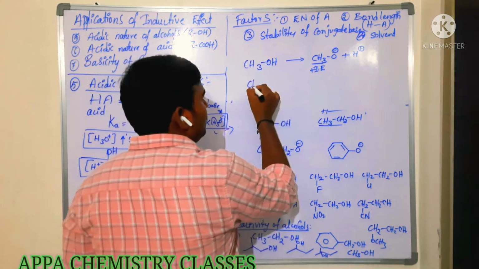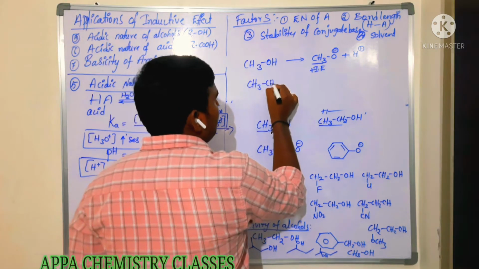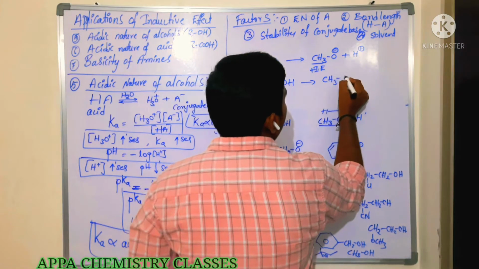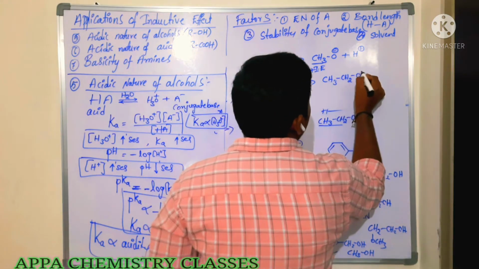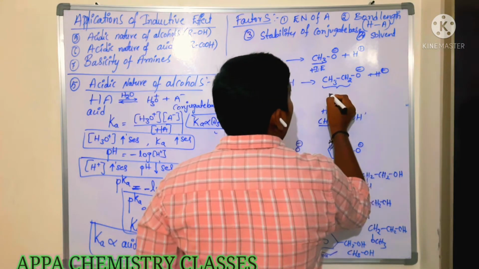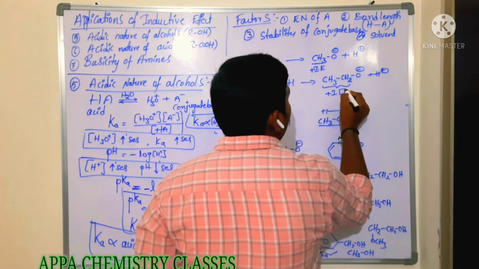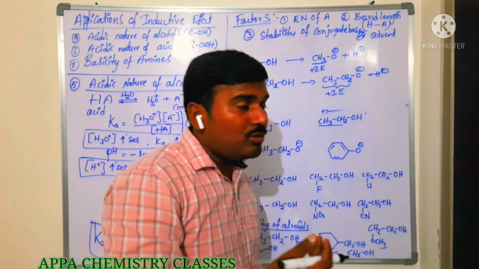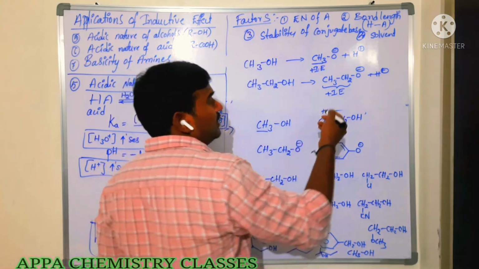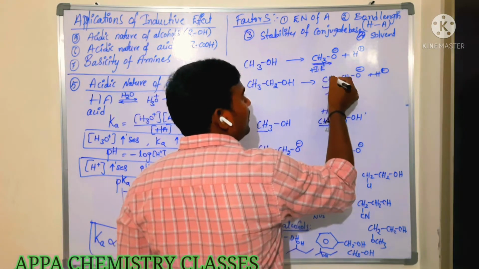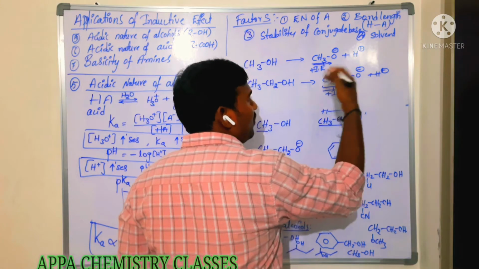And in the case of ethanol, you can take the ethoxide ion, CH3CH2OH. Here what happens? We are going to get the ethoxide ion, CH3CH2O minus, plus H plus ion. Now it has a more plus I group when compared to methyl. The ethyl group has more releasing factor, more plus I nature. Then what happens here? Whenever plus I groups are attached, they will donate the electron to this O minus.